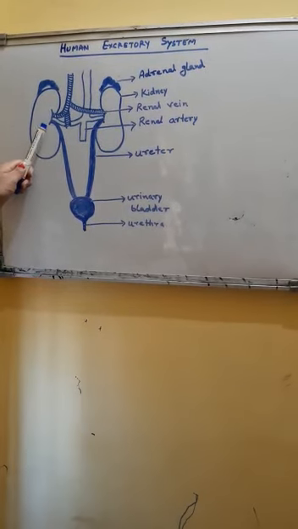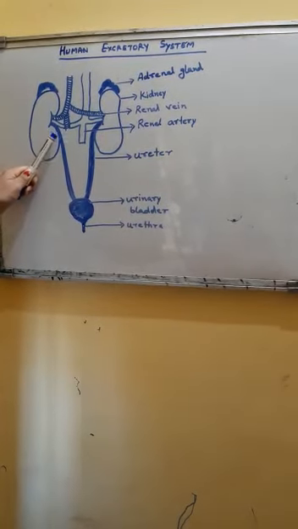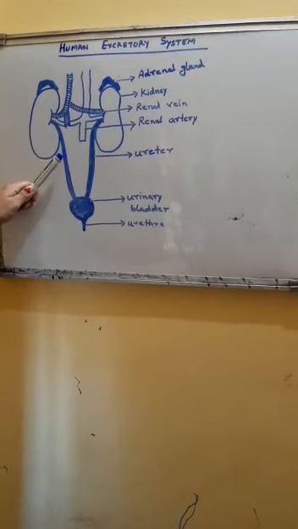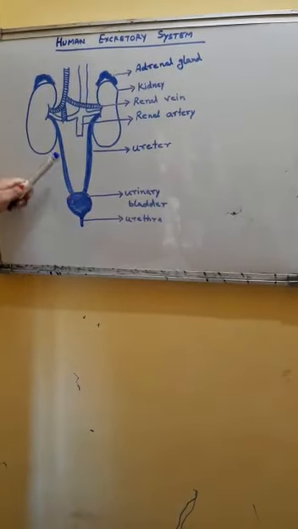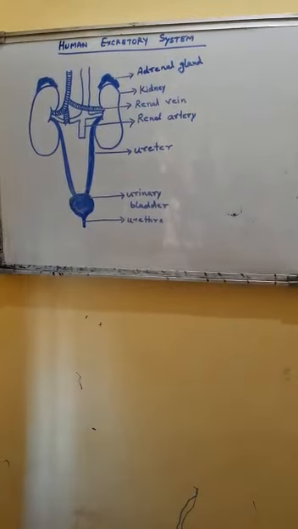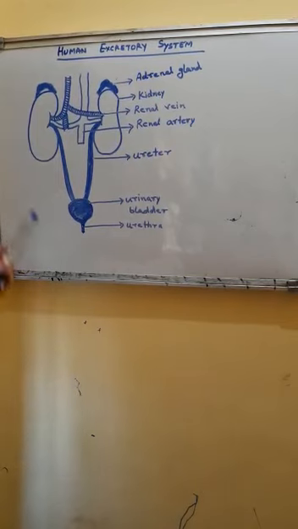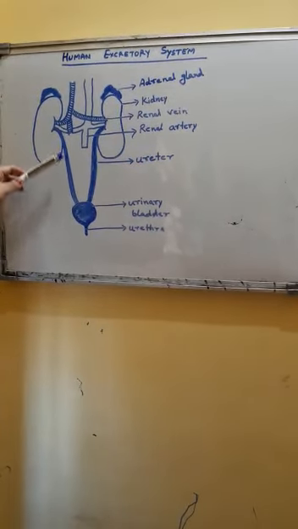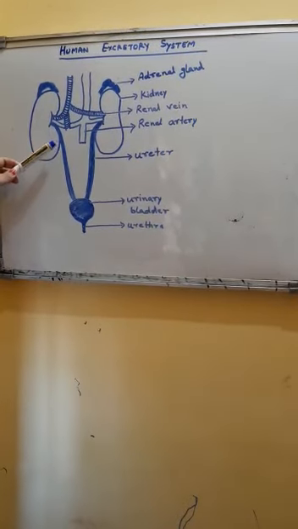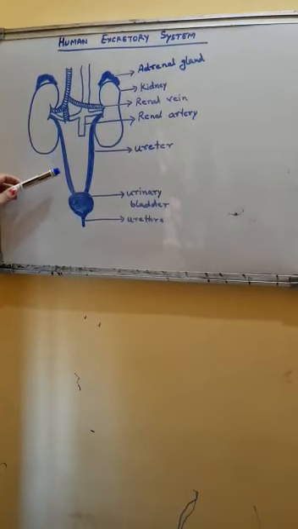The movement of urine in the ureter occurs through the process of peristalsis. We have studied this peristalsis in our digestive system also. It is a rhythmic contracting and relaxing movement of muscles which helps substances to move.